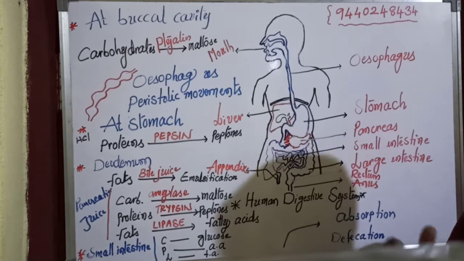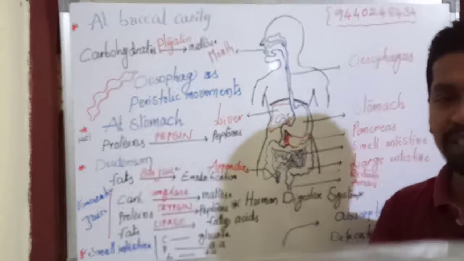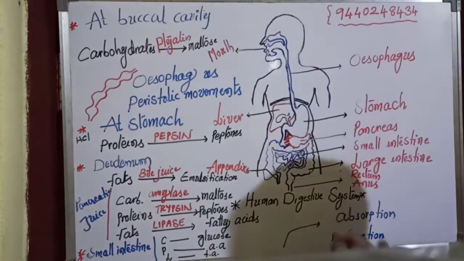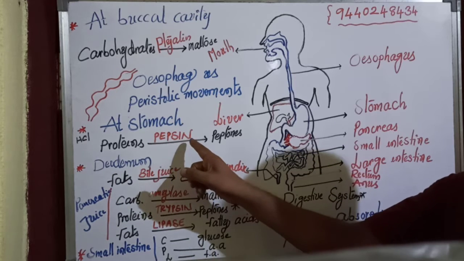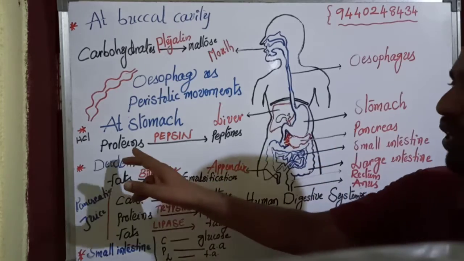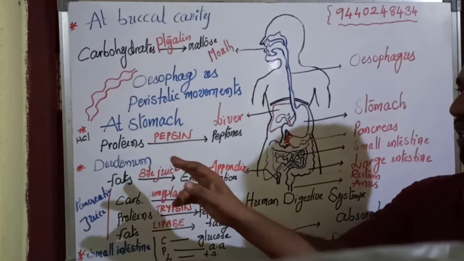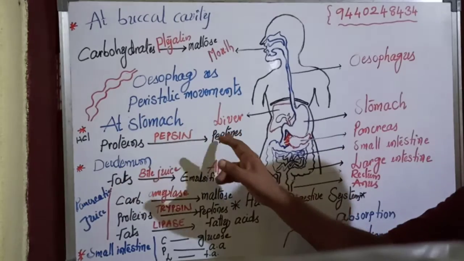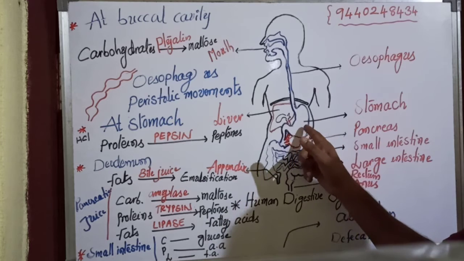The second important work is that any bacteria or microorganisms present in the food are killed by hydrochloric acid. The gastric juice also contains pepsin, an important enzyme that acts on proteins and partially digests them into peptones. So due to the action of pepsin, proteins are converted into peptones, a partial digestion of proteins in the digestive system.